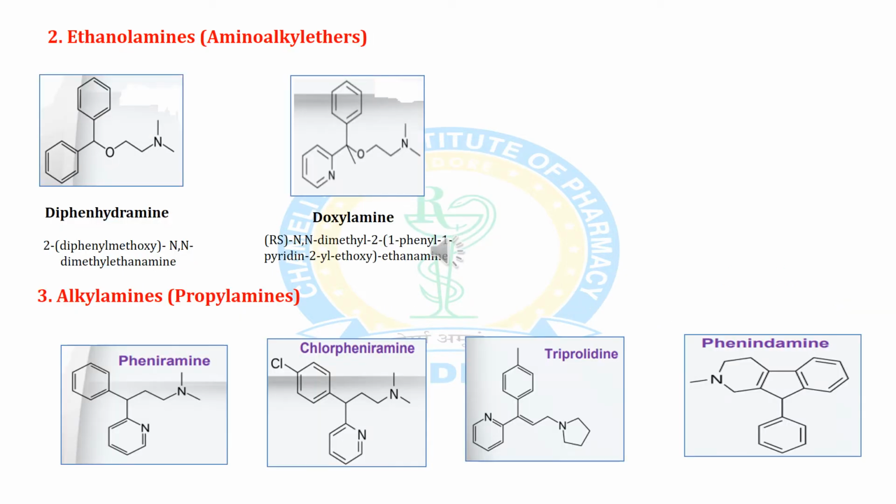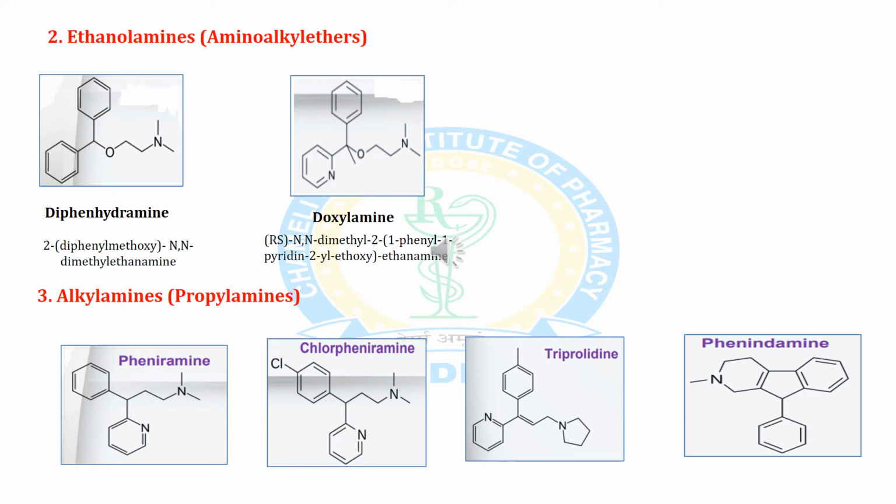Second class is ethanolamines. It is also known as amino alkyl ethers because it contains 1 amine and 1 ether moiety with the linkage. That's why this is amino alkyl ethers. In this class, there are 2 drugs, mainly diphenhydramine and doxylamine. Diphenhydramine is a highly selling drug among antihistamines.